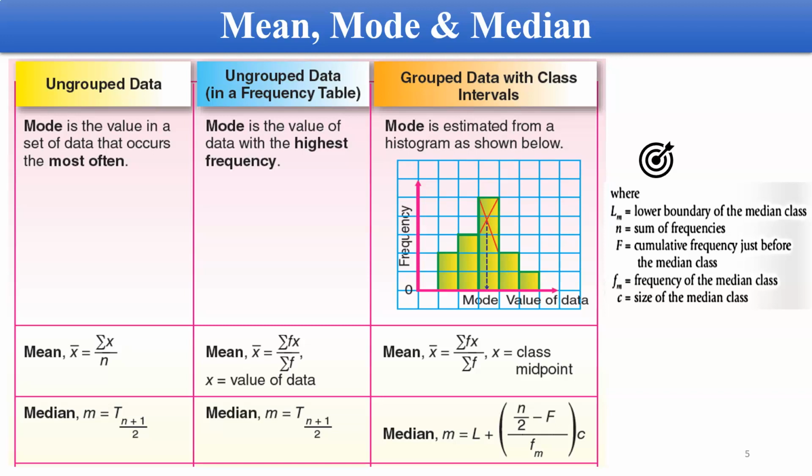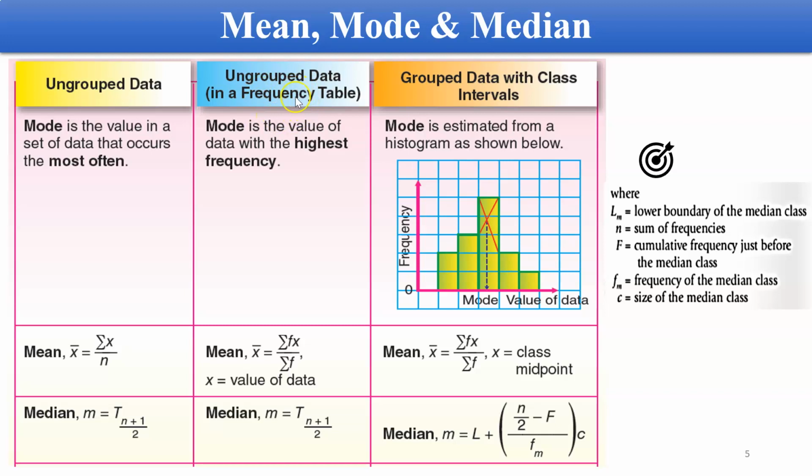Now let's move on to the mean, mode, and median, which are the measures of central tendency. For mean, mode, and median, the formula will be different for each type of statistical data. For the first column we have ungrouped data, data tidak terkumpul, and the second one we still have ungrouped data but in a frequency table.